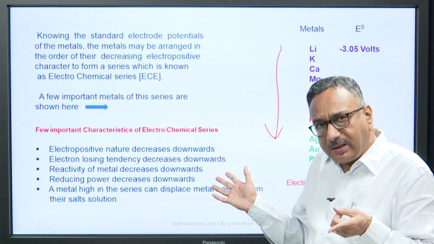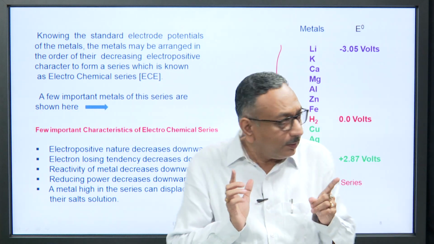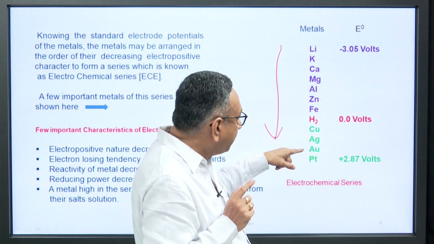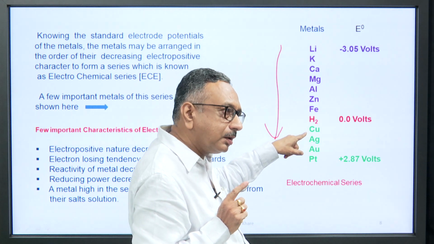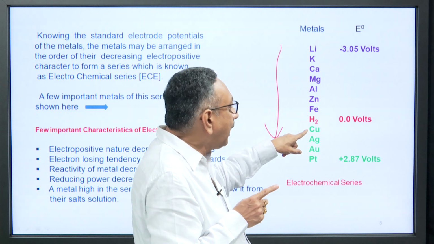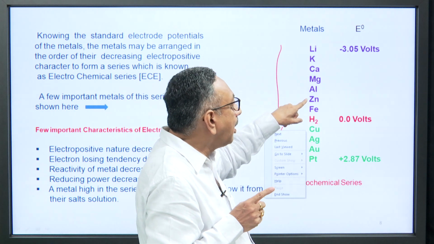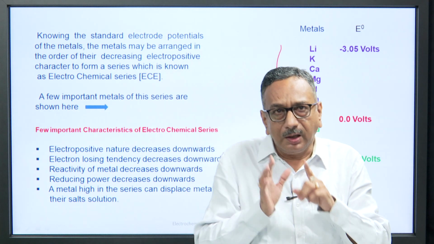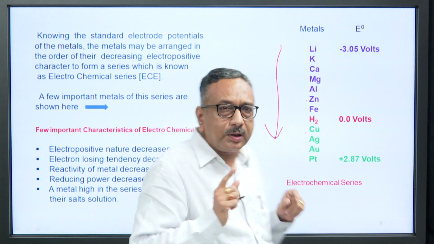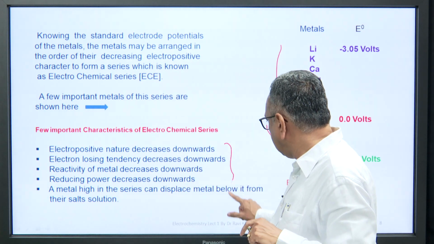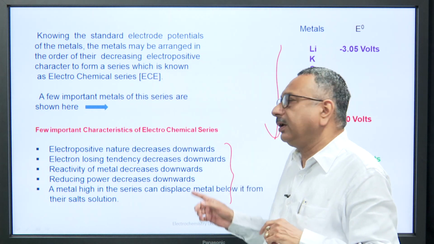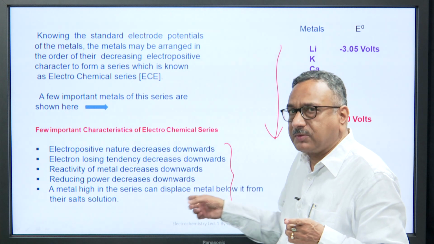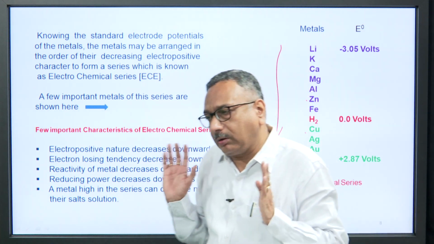Very important point, meaning zinc can displace copper from copper sulphate solution, but copper cannot displace or replace zinc from zinc sulphate solution. Therefore, these are very important points in view of reasoning questions and numerical questions. We can take up these points for solving problems.